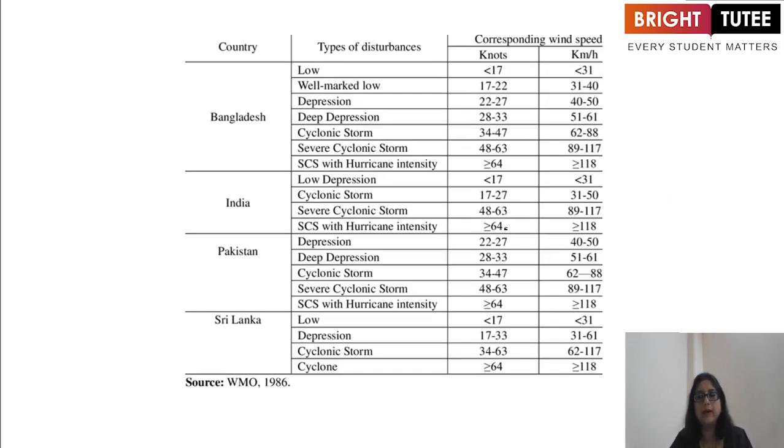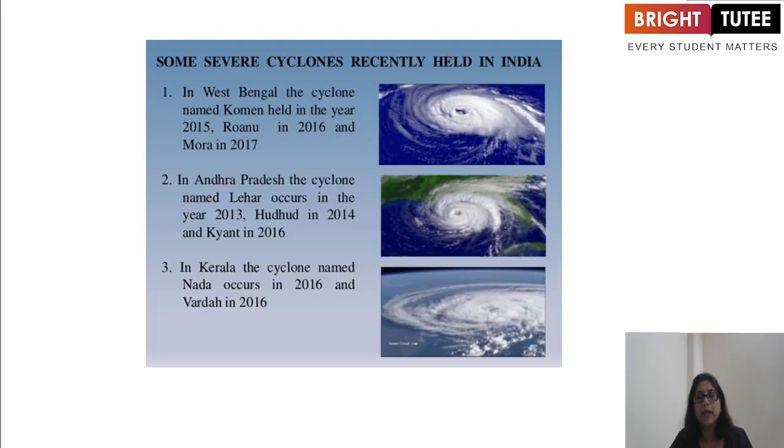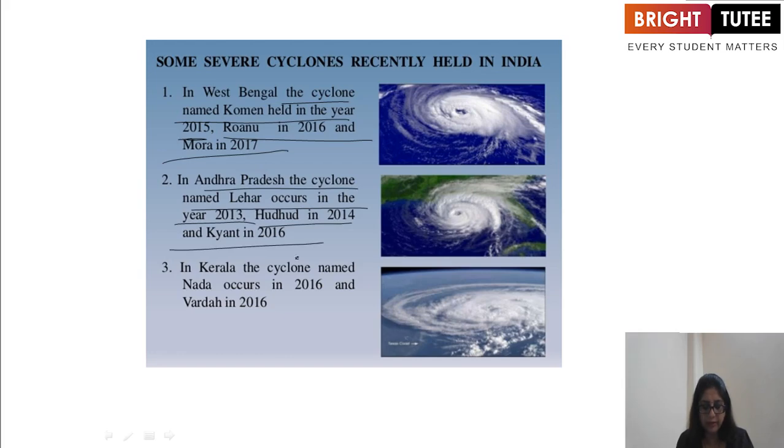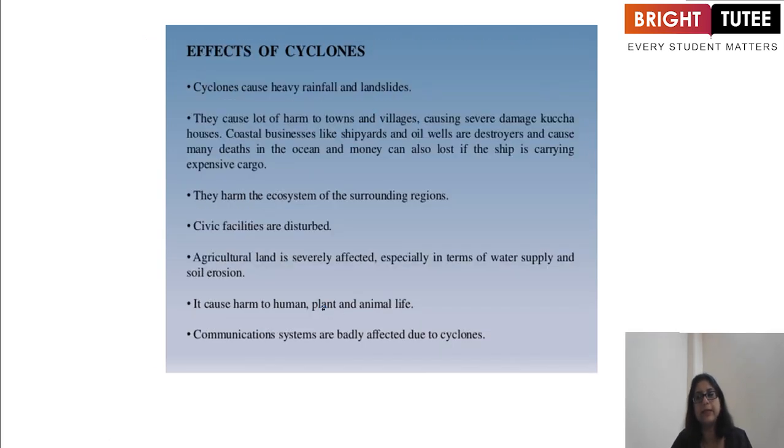Now this is a list of how Bangladesh, India, Pakistan, and Sri Lanka have faced all these. Now, some severe cyclones recently held in India. In West Bengal, the cyclone named Aila held in the year 2015, Roanu in 2016, and Mora in 2017. In Andhra Pradesh, the cyclone named Lehar occurred in 2013, Hudhud in 2014, and Kyant in 2016. And again, in Kerala, the cyclone named Nada occurred in 2016 and Vardah in 2016.